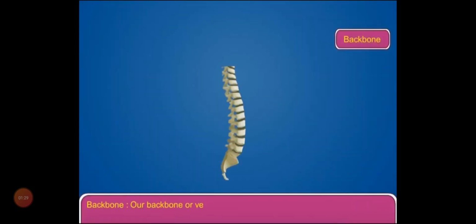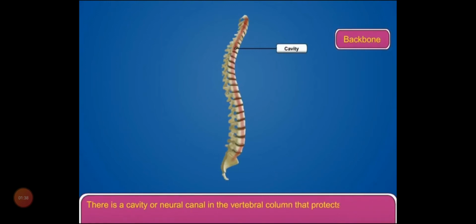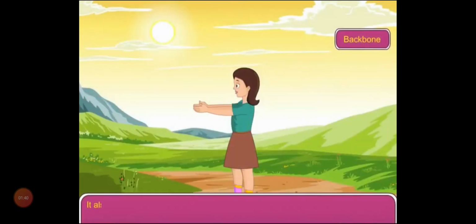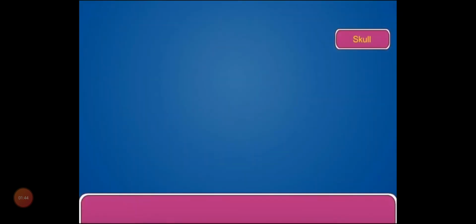Backbone. Our backbone or vertebral column is made up of 33 vertebrae. There is a cavity or neural canal in the vertebral column that protects the spinal cord. It also helps in bending of the body forward and backward.